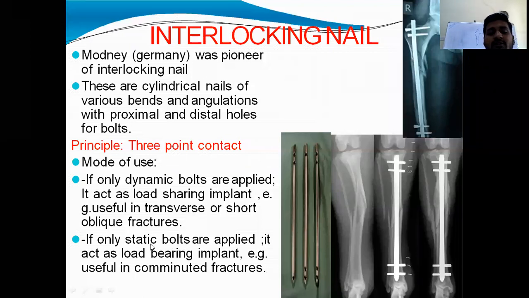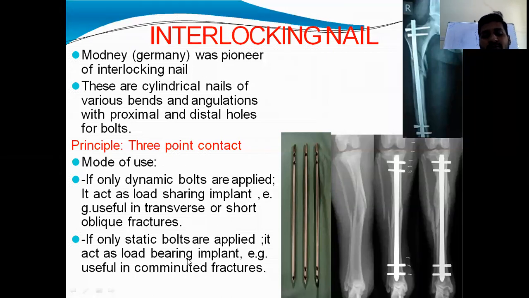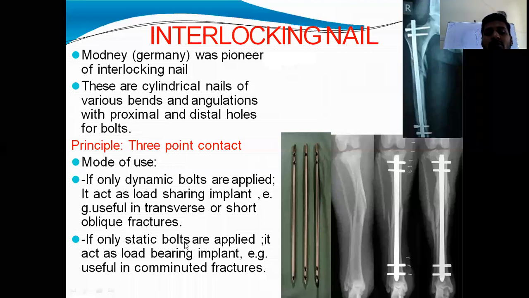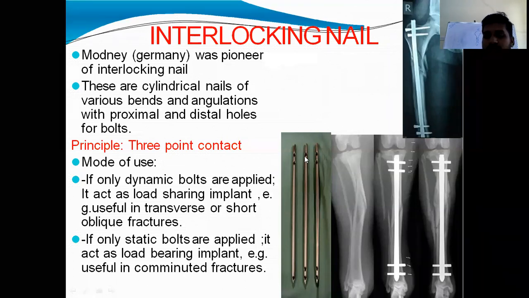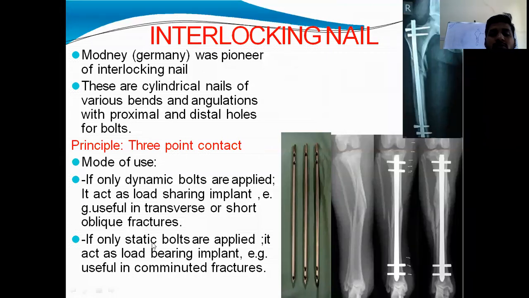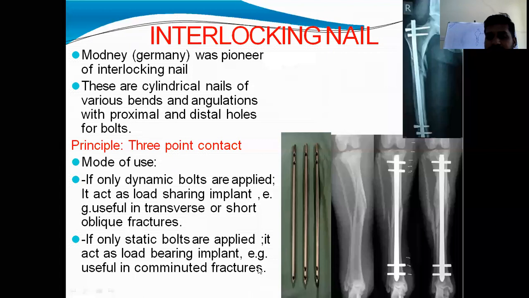When do you have to use which holes? Dynamic bolts are applied for transverse fractures and short oblique fractures, and for comminuted fractures, absolute fixation by static bolts. There should be no movement between the nail and bolts. For comminuted fractures, we will use static bolts to fix it in the circular holes.